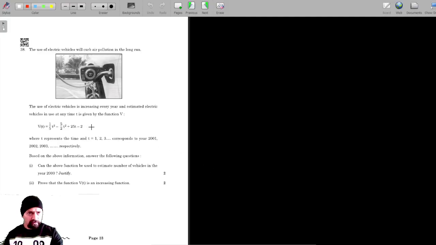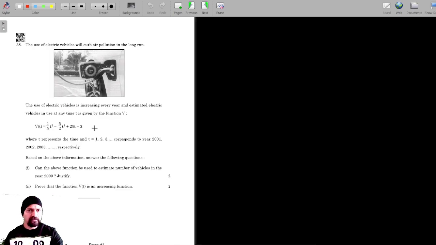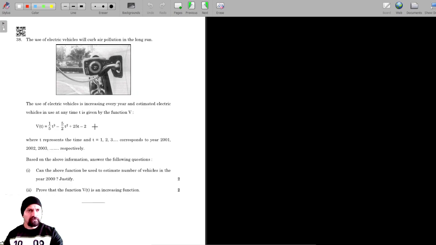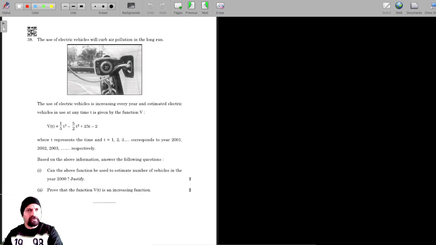Okay, we are on to the final question of this set series. This question says that the use of electric vehicles will curb air pollution in the long run. We are getting a lot of electric vehicles nowadays. Their use is increasing day by day to minimize air pollution, and the use of electric vehicles is increasing every year. The estimated number of vehicles in use at any time is given by the function V.